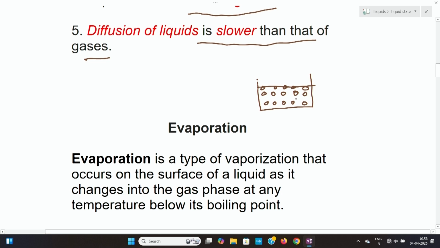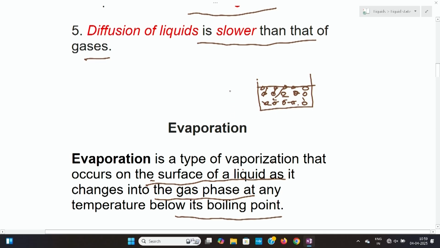They are very difficult to break away. So these molecules are having some intermolecular forces between them. Then what is evaporation? Evaporation is a type of vaporization that occurs on the surface of a liquid as it changes into the gas phase at any temperature below its boiling point.